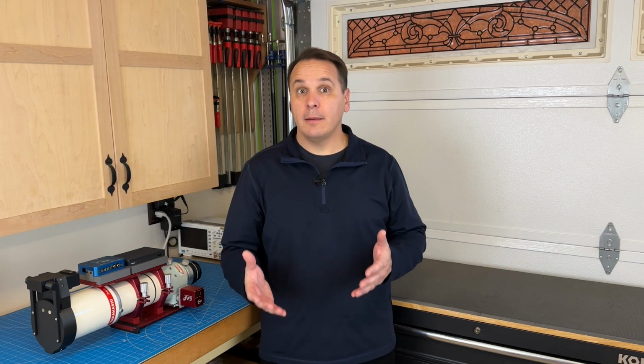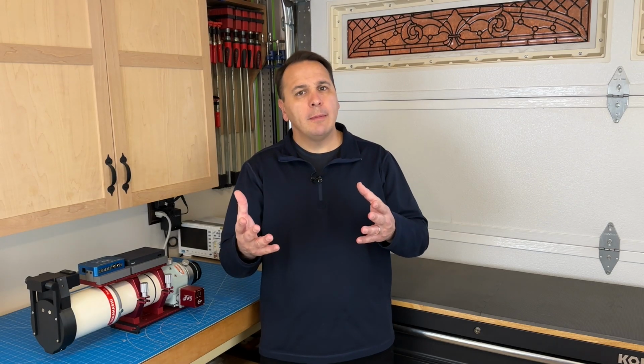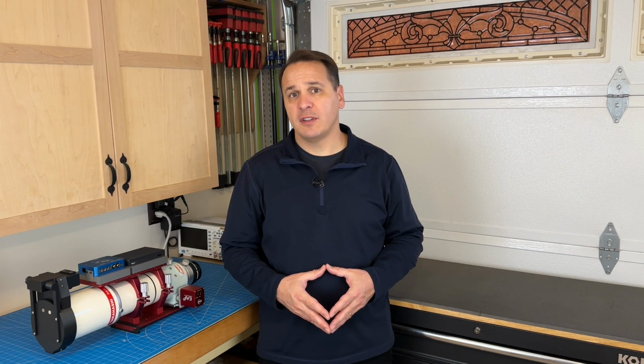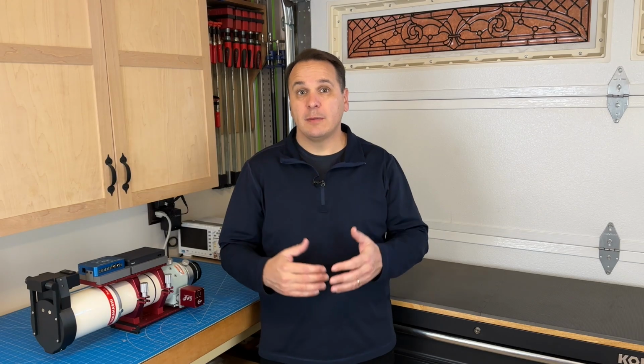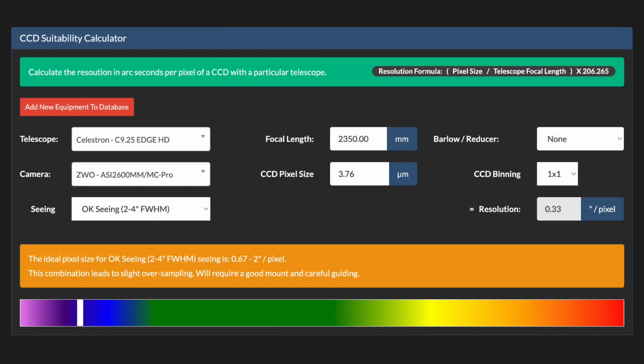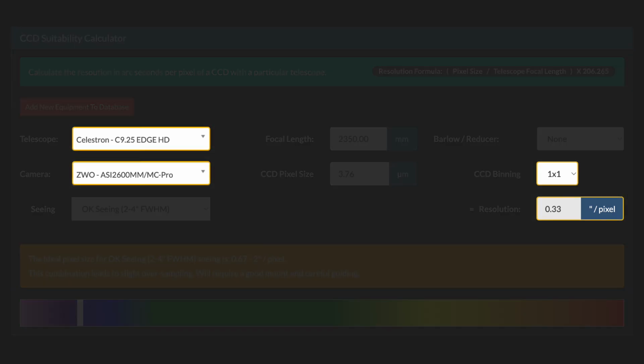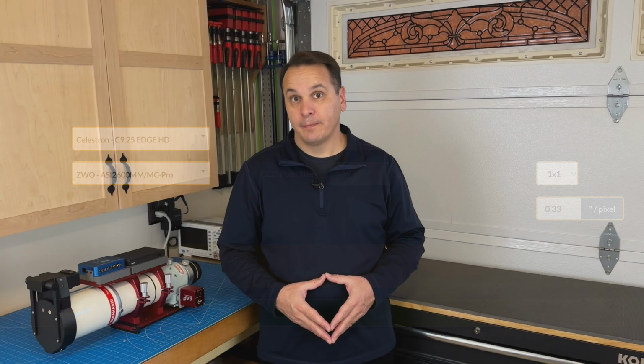On the other hand, binning reduces the effective resolution of the image, so it should only be used if you are significantly oversampled. For example, let's assume that your camera sensor has pixels that measure 3.76 microns, which is pretty standard nowadays. If you image with a C925 SCT at f10, your image scale is 0.33 arcseconds per pixel.